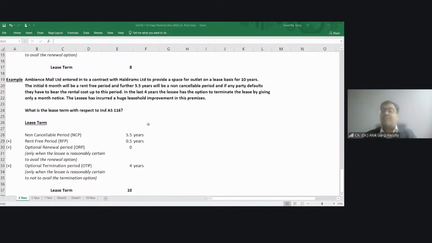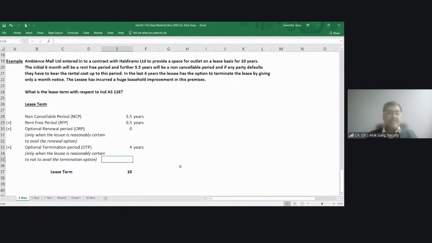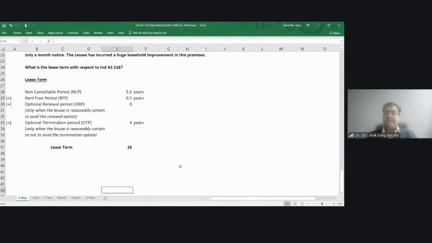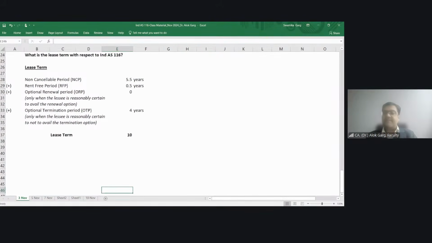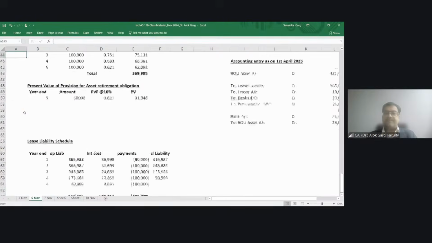So in this case, what is my lease term? NCP is 5.5 years, RFP 0.5 year, and optional termination period 4 years, right? And you need to consider this only when the lessee is reasonably certain not to avail the termination option, right? So my lease term is total 10 years. Is that clear, my dear friends? Is that clear to all of you? Yes.